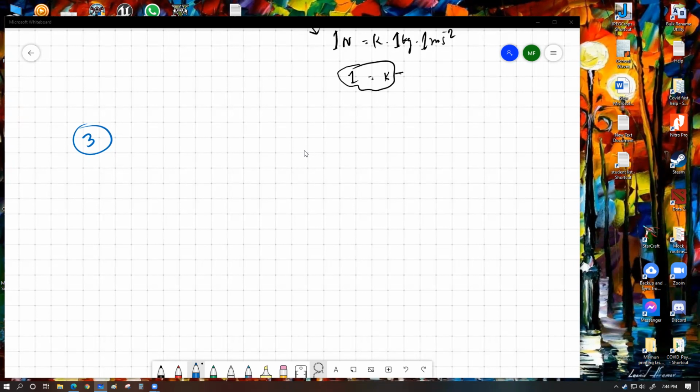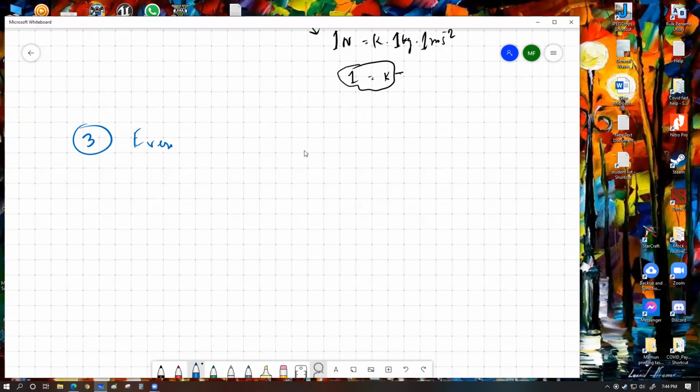The statement of Newton's third law is actually quite simple. It simply says that every action has an equal and opposite reaction. In this case, these two words, action and reaction, they practically mean force.